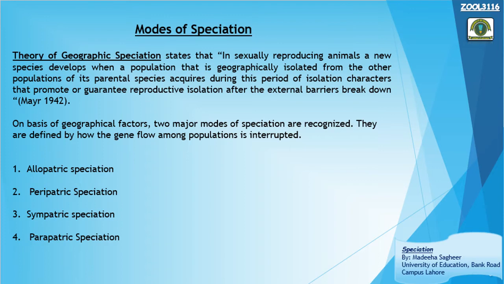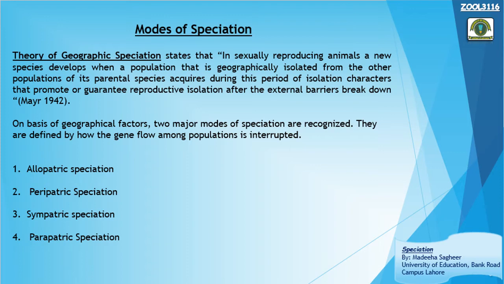It doesn't mean that once a population, a group of individuals or a subpopulation, is separated geographically, and after millions of years the barriers break and the populations get back together, they could interbreed. According to this theory, the separated population could not interbreed with the main population, because the separated group has gone through different selection pressure and acquired different characteristics. Now they are no more compatible with the original or parental population. So this was the theory of geographic speciation.